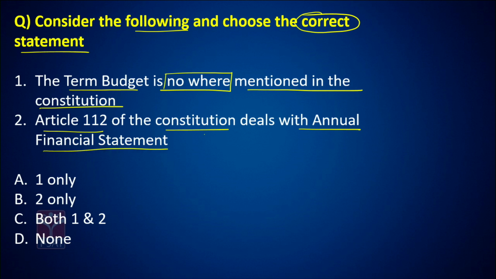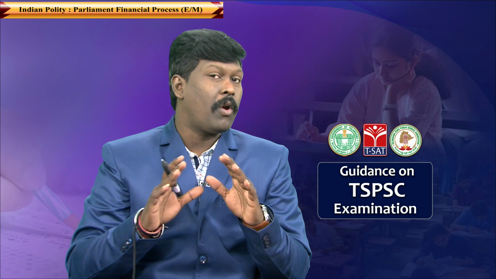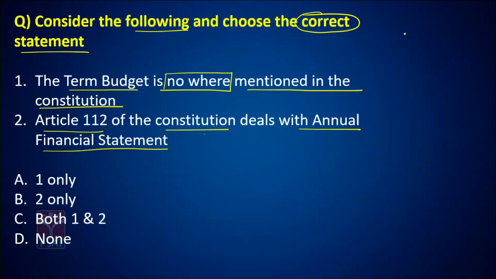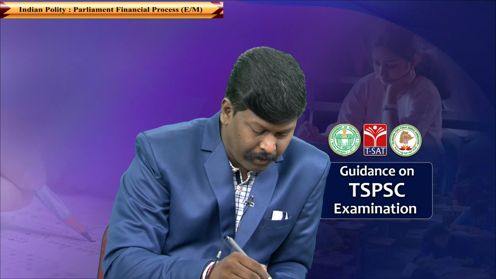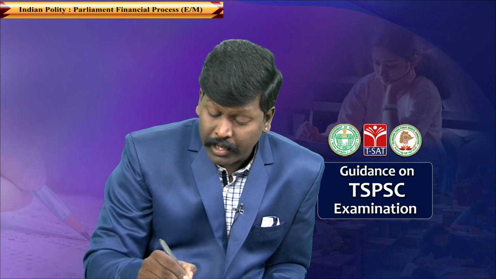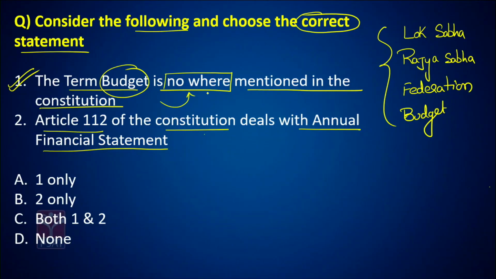There are a few important terms which are not mentioned in the Constitution, like the term federation and the term budget. These terms are nowhere mentioned in the Constitution. Meaning, this is a correct statement.